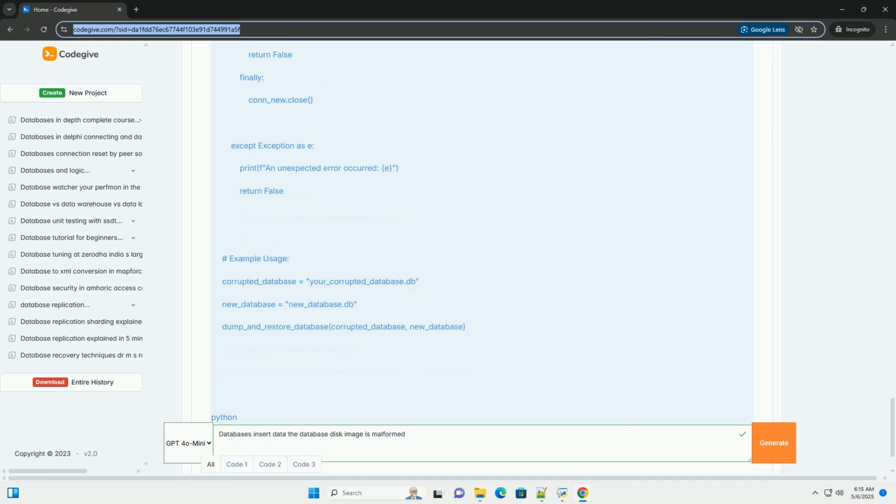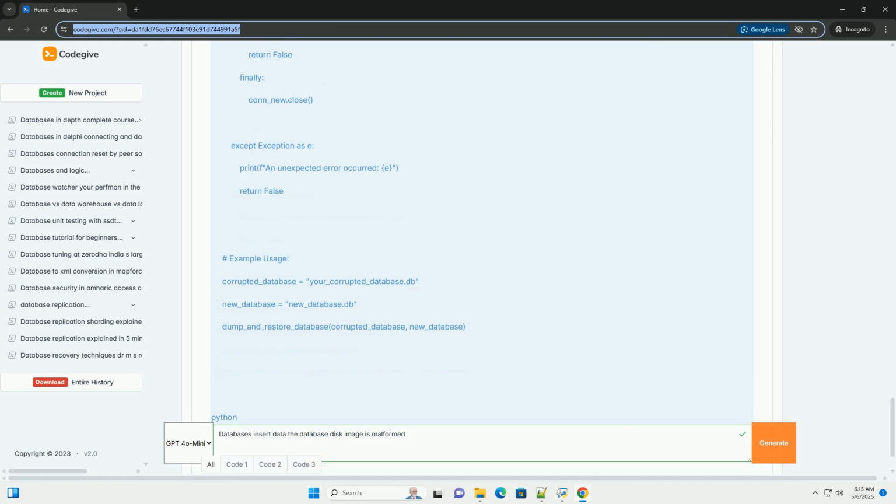con.execute("BEGIN TRANSACTION") starts a new transaction. con.commit() commits the changes made during the transaction. This makes the changes permanent. con.rollback() rolls back the transaction if an error occurs. This undoes any changes that were made during the transaction. The database is returned to its previous state. Try, except, finally ensures that the database connection is always closed, even if an error occurs.